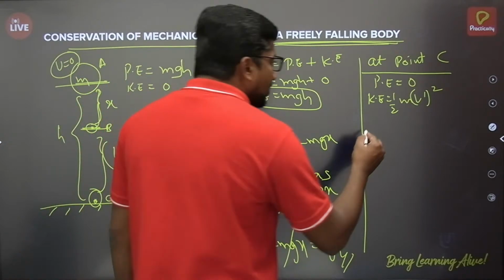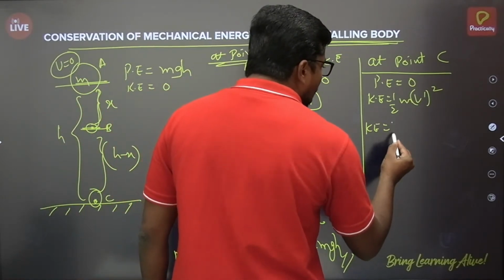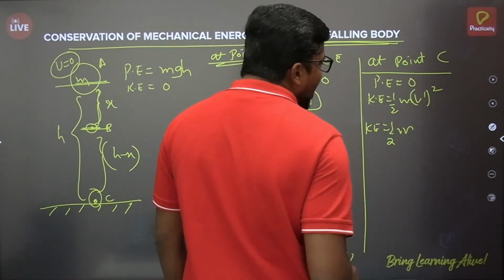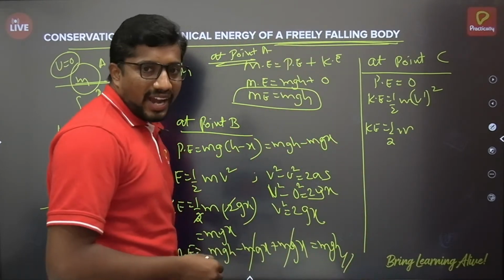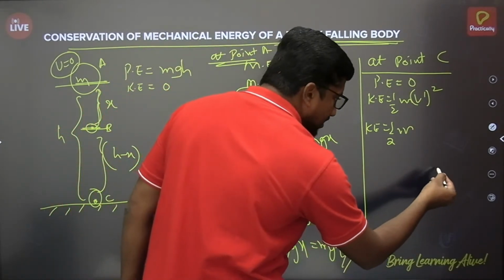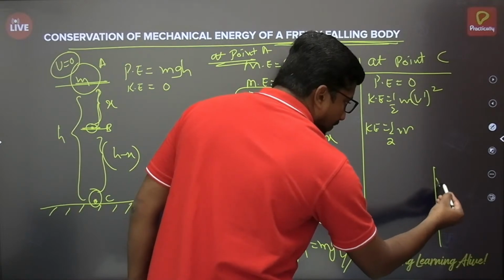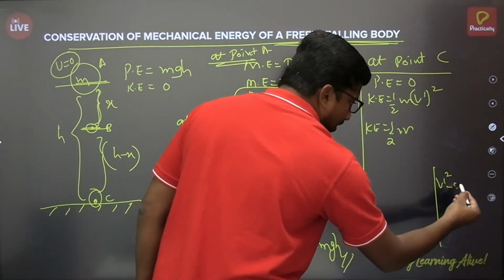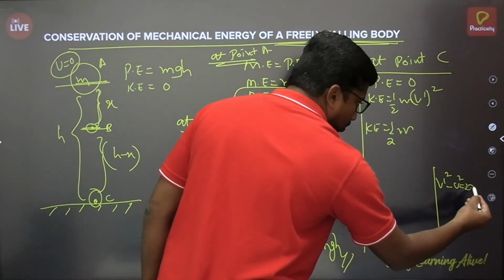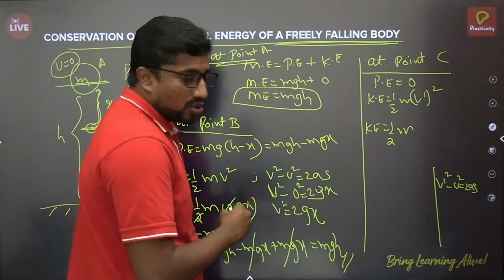Alright, then KE is equal to half m v dash square. How can we extract v dash square? A simple calculation for it. We have the formula v dash square minus u square is equal to 2as. Equations of motion I am applying.